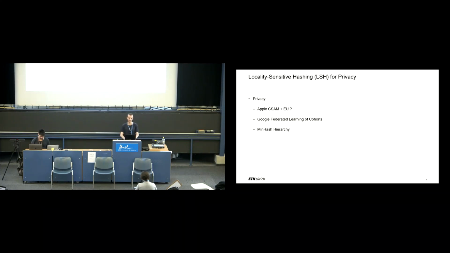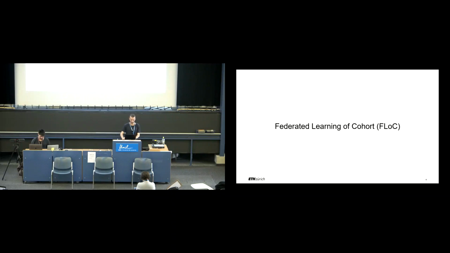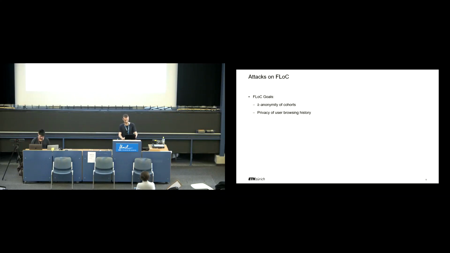Those proposals assume that the hashes from private input can be made public. However, LSH hashes leak information about the inputs. Since the hashes do not provide security properties like pre-image resistance, the privacy implication of this leakage did not seem to be a serious concern for those proposals. However, it gives room for attacks. We will focus on the last two systems, starting with FLoC.